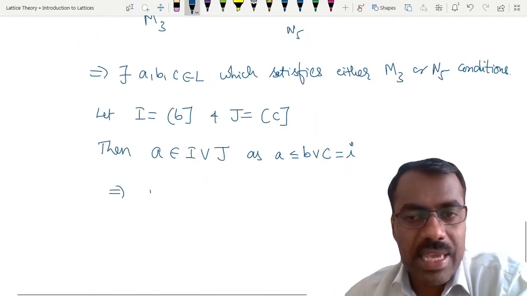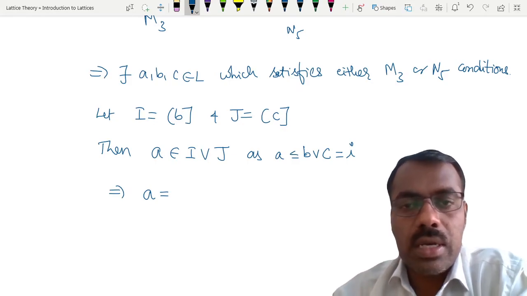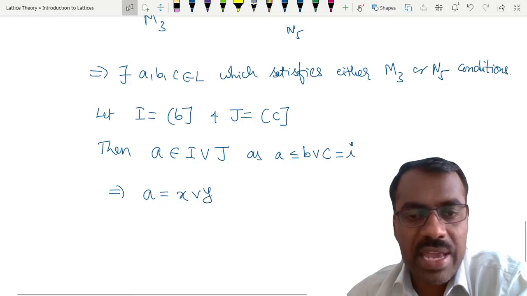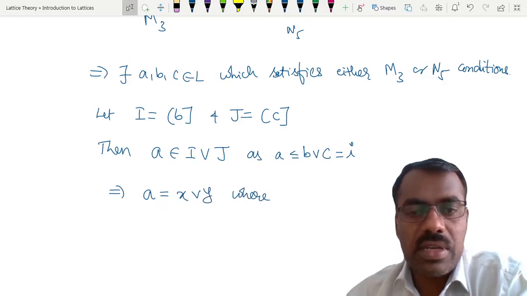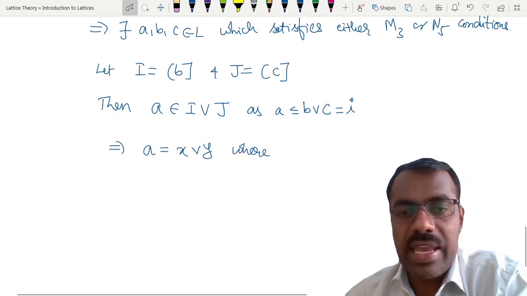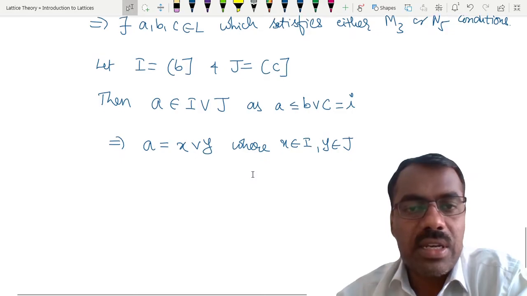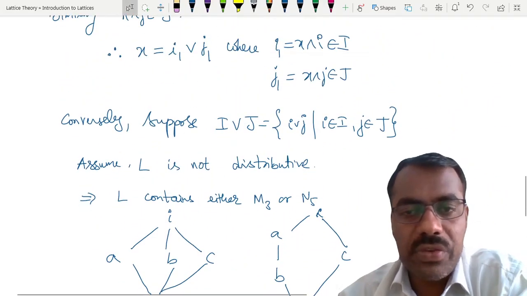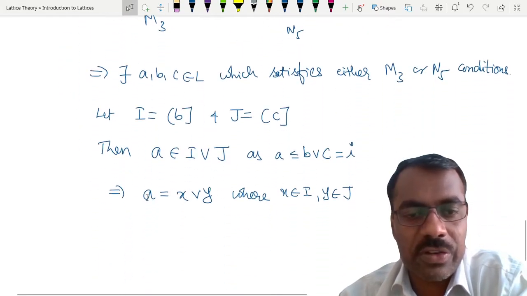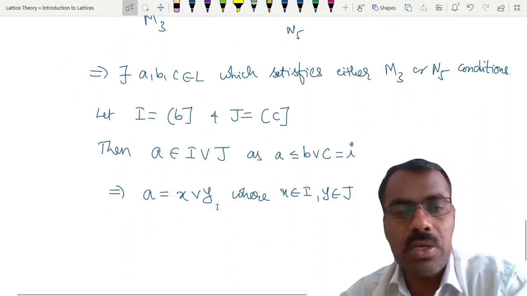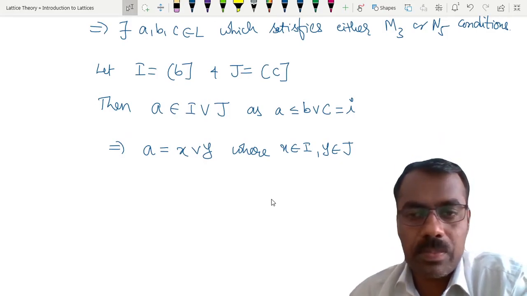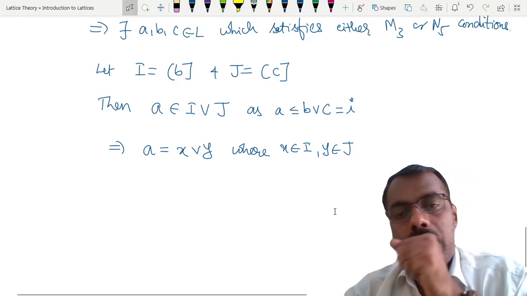This implies A is equal to, I'll write here, some X join Y, where X belongs to I and Y belongs to J, because of this one. Any element in the ideal I join J looks like this. So we got some element in I join J, so therefore we can exactly write A is equal to X join Y, where X is in I and Y is in J.